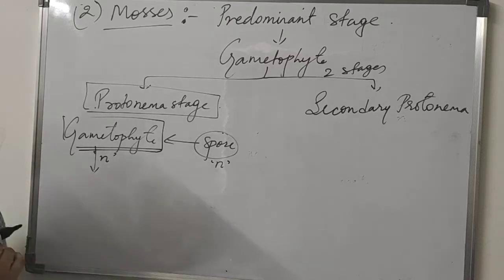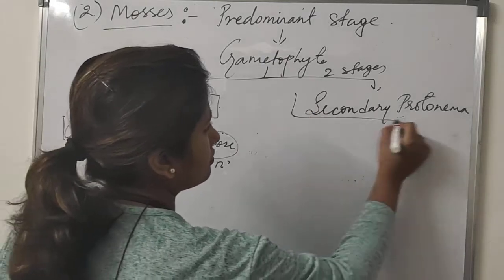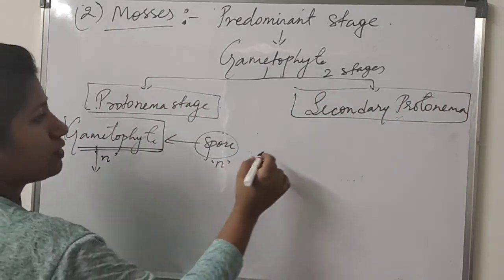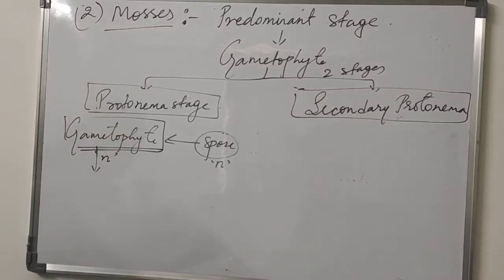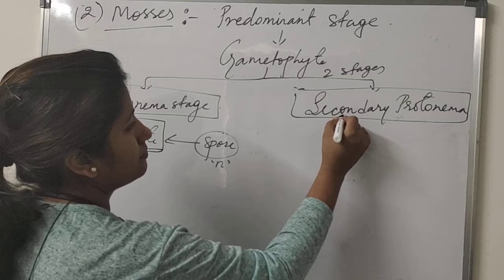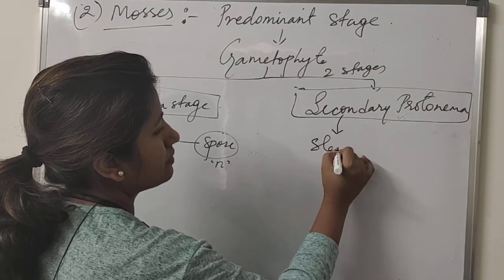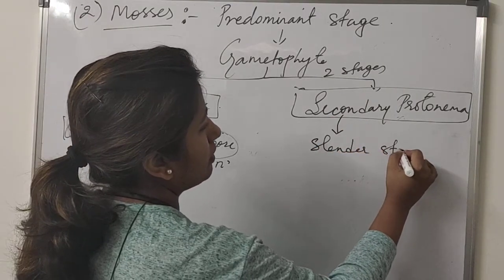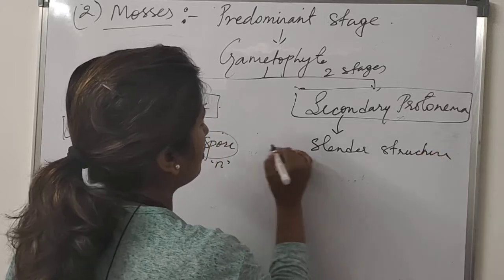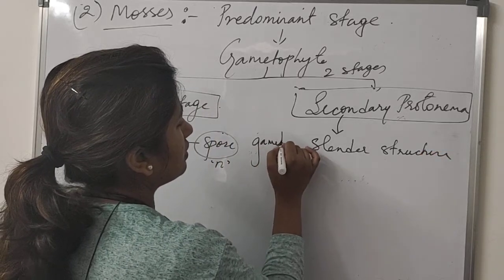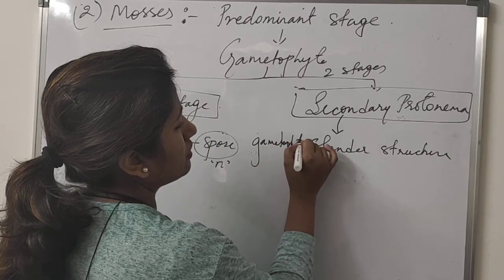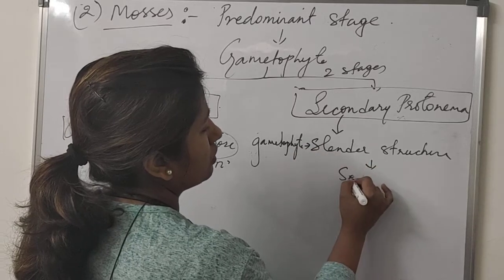From this, a secondary protonema will form as a lateral. A slender structure will develop from the gametophyte, which bears the sex organs.